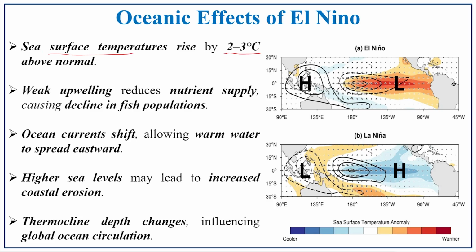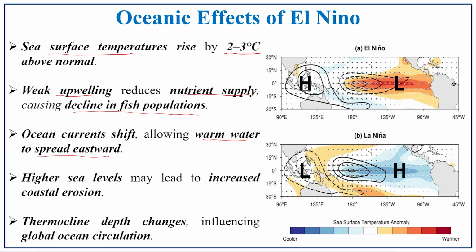It is not in the normal condition, it is shooting up. Weak upwelling reduces the nutrient supply, causing a decline in the fish population in the eastern Pacific coast, that is the South American coastal region. The ocean current shifts, allowing the warm water to spread eastward. So, it is shifting from the west towards the east.